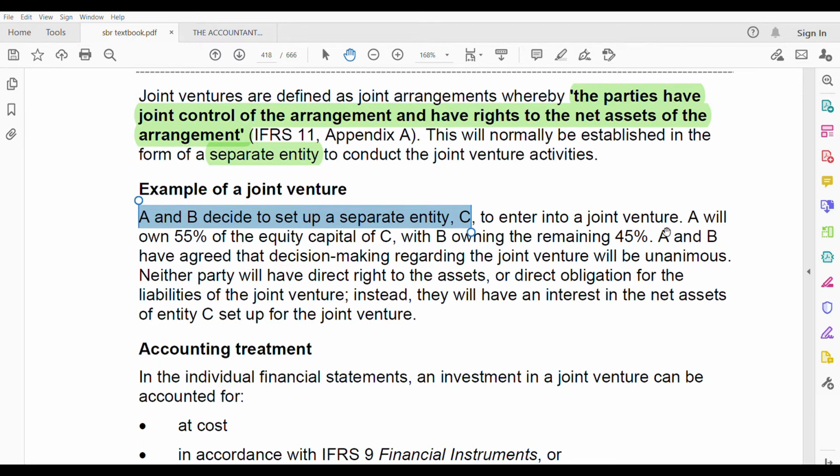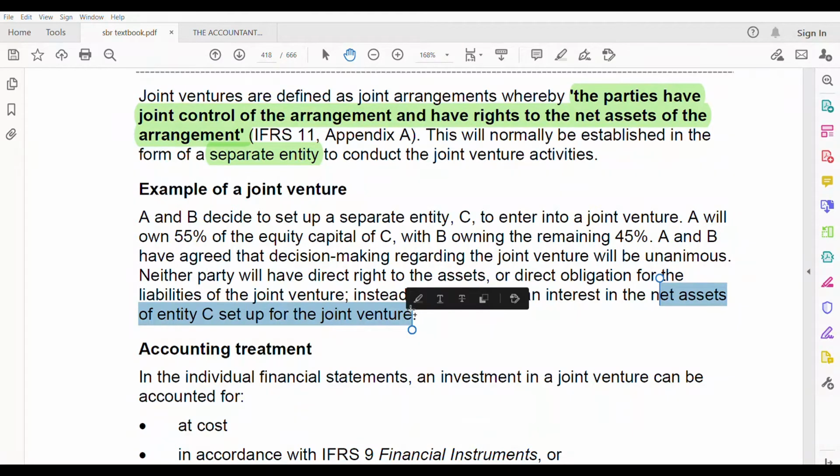It will be unanimous whether it's joint venture or joint operations, okay? Neither party will have direct right to the assets. You see, no one will have the right to the asset. So it cannot be joint operation. Joint operation, you should have the right or direct obligation. So it's not an operation. It's a joint venture. Instead, they will have an interest in the net asset of entity C set up for the joint venture. In which entity? Not A, not B, in C, the separate entity. They will have the interest in the net asset. So this kind of sentences or words you see in your case study, understand that it's a joint venture.